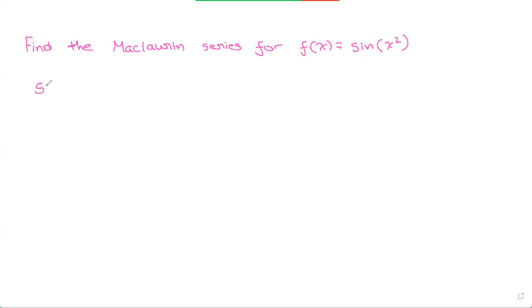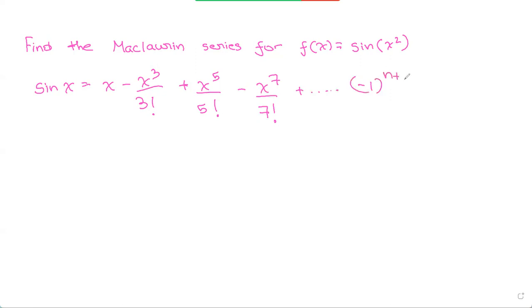So to start off, let's write the Maclaurin series for sine x. That's x minus x cubed over 3 factorial. We already have this memorized. So plus x to the power of 5 over 5 factorial minus x to the power of 7 over 7 factorial. These are the first 4 non-zero terms. And then the general term is negative 1 to the power of n plus 1, x to the power of 2n plus 1 over 2n plus 1 factorial.